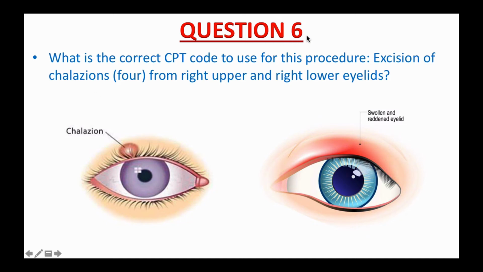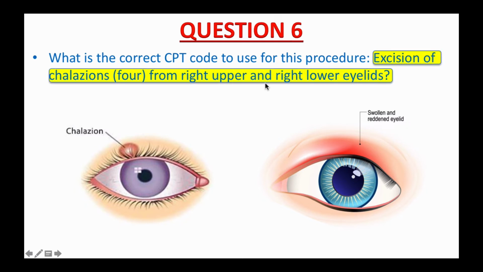Question number 6. What is the correct CPT code to use for this procedure? Excision of chalazions from right upper and right lower eyelids. I will play a short 30-second music while waiting for you to open your CPT book and find the right code for this procedure. Please pause the video and do it now.